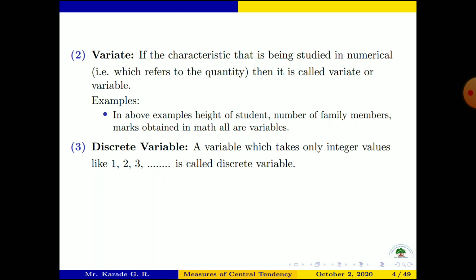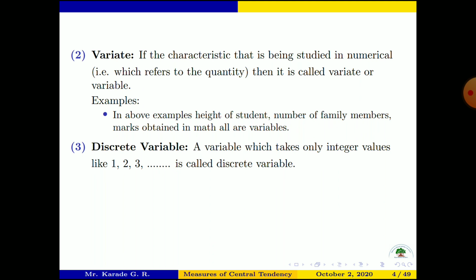Now the second type of variable is a continuous variable, and that we will not see here, but we will give the example. A continuous variable is a variable which takes fractional values. Can we have one example of a continuous variable? Yes, we have. What is that example?